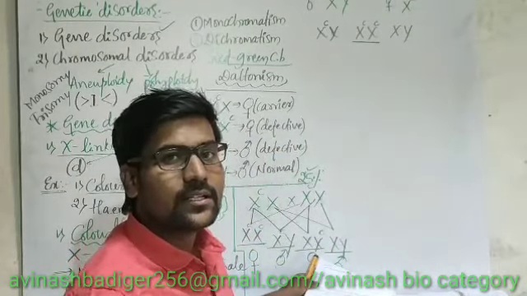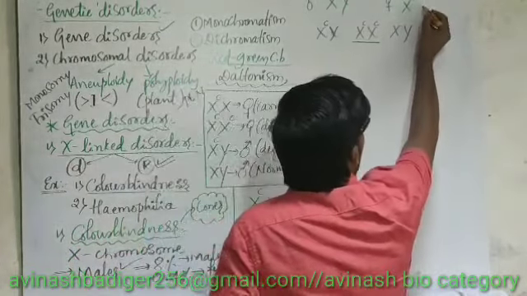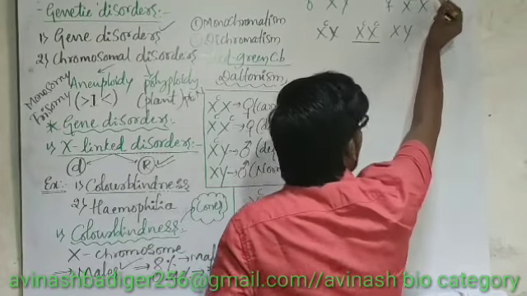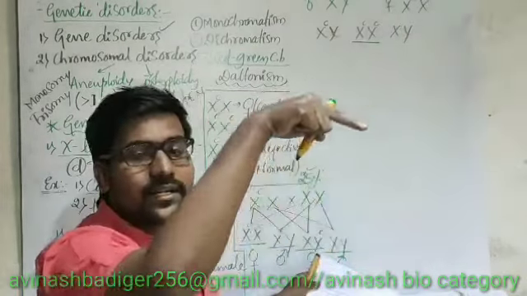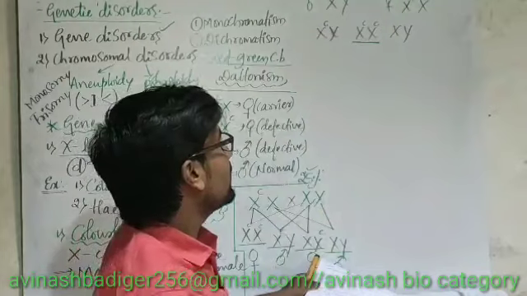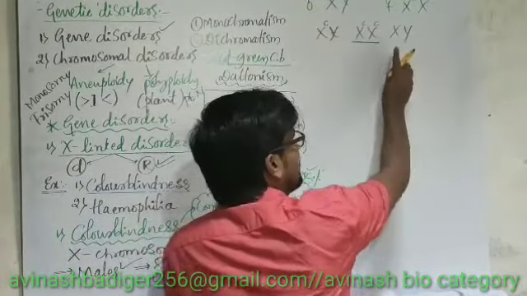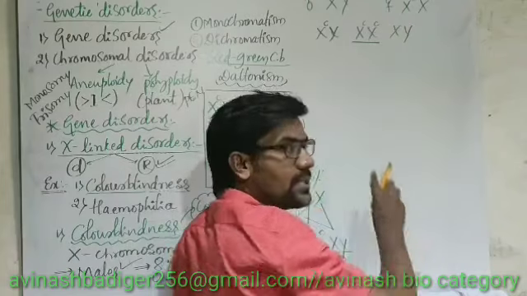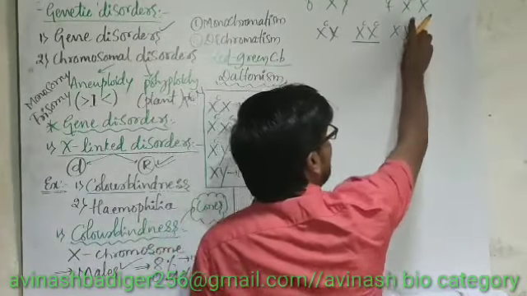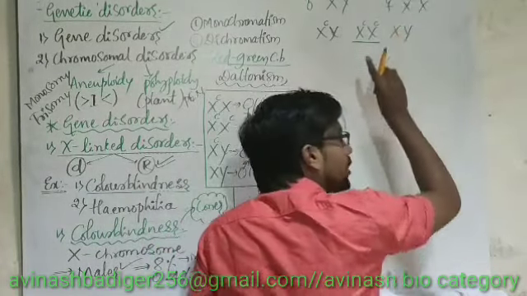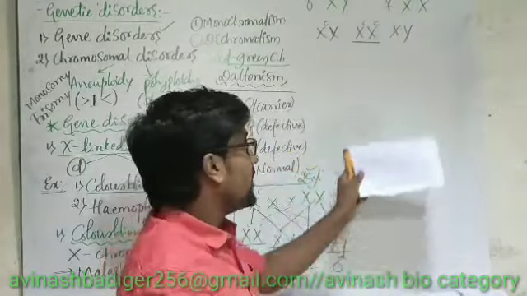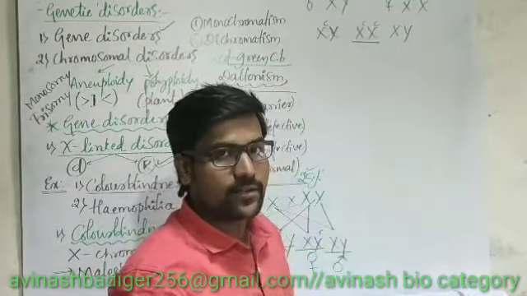What about the other? If I write another X chromosome also having that defective gene, then here we cannot get a normal son. Why? Because son is carrying X chromosome from the mother. If both X chromosomes are carrying the defective genes, we cannot get a normal son here.